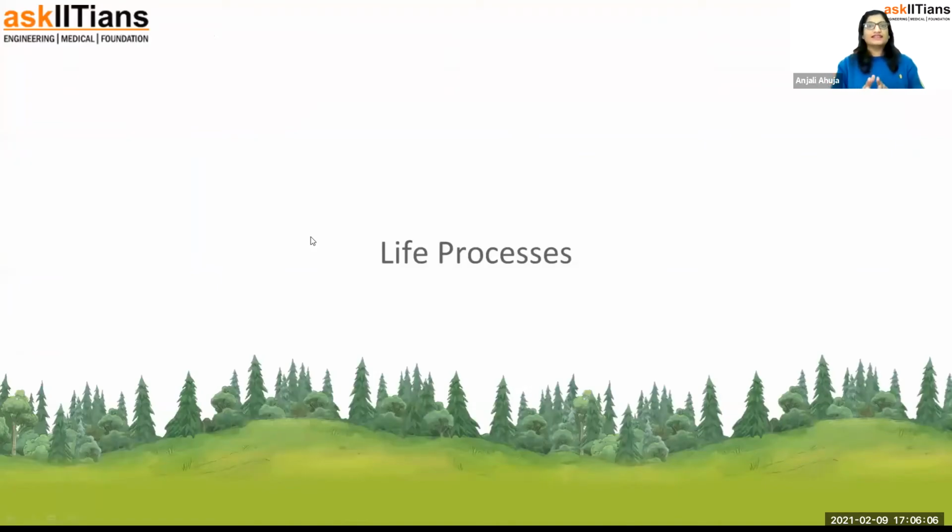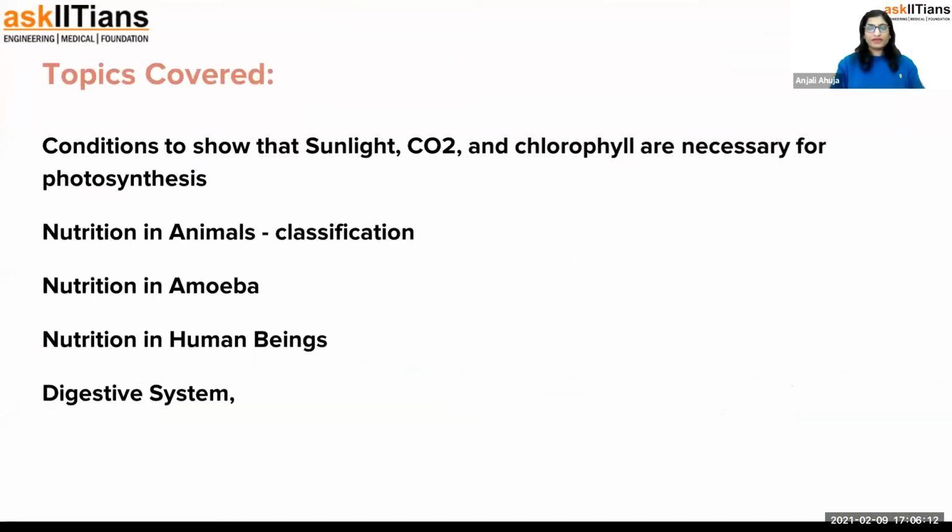Okay, so guys, the life process we are covering first is nutrition itself. In this part, we will cover nutrition in animals, along with a few parts that were left earlier. We discussed the factors that affect photosynthesis; here we will learn how these factors are proven to affect it. Then, in nutrition in animals, we will cover classification, which we have already done, nutrition in amoeba, nutrition in human beings, and the digestive system. I'm trying my best to complete everything in this part, and the upcoming topics will come in the next part. But for now, let's concentrate on this.